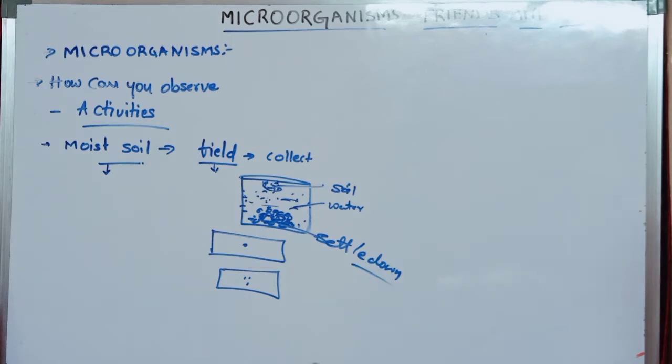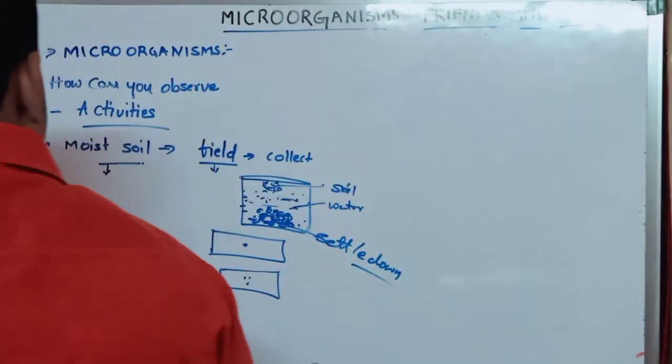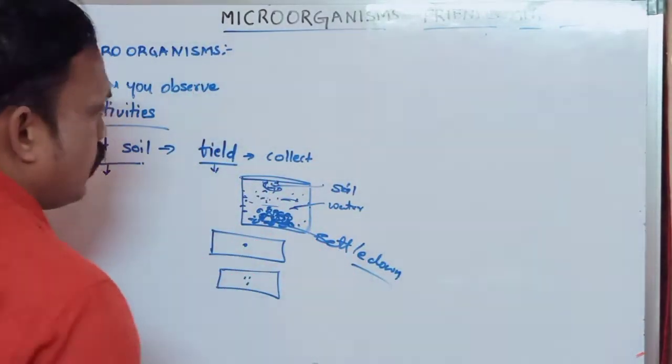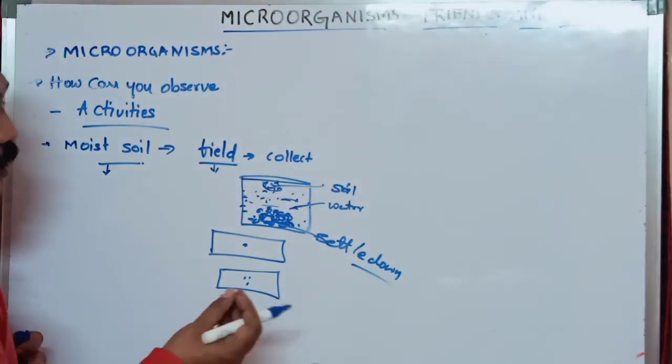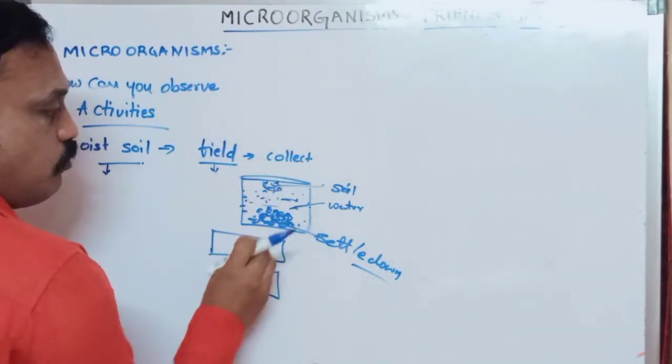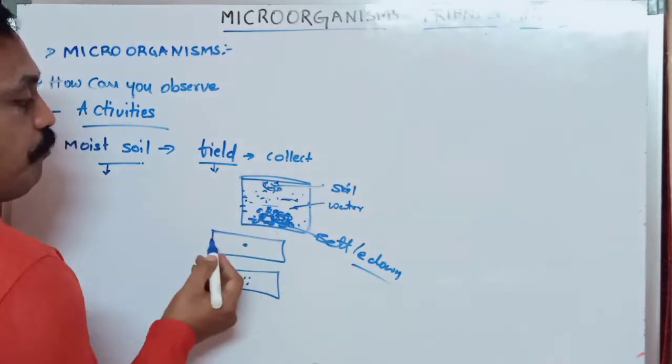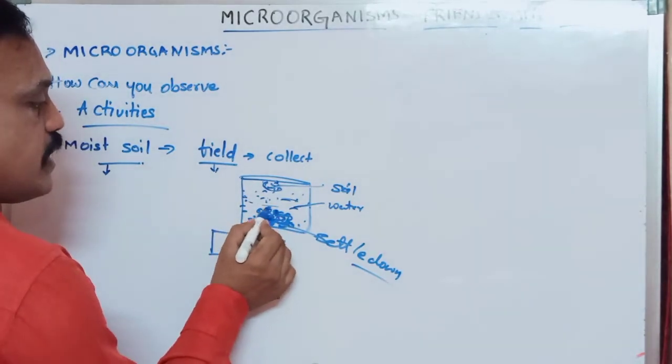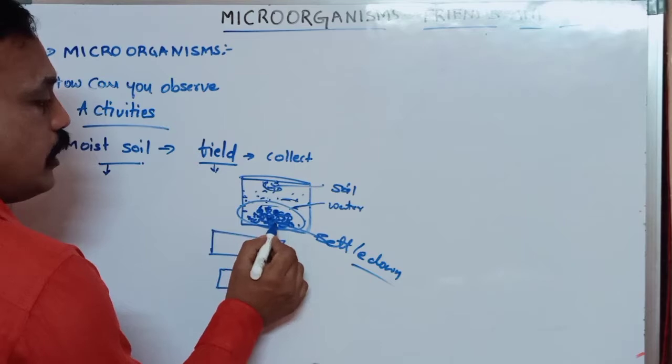First of all, we have to take some moist soil. Where do we take moist soil? In an agriculture field, we have to collect some moist soil. Then take a beaker, pour some water, and add some of that soil. After a few minutes, the soil particles settle down at the bottom.